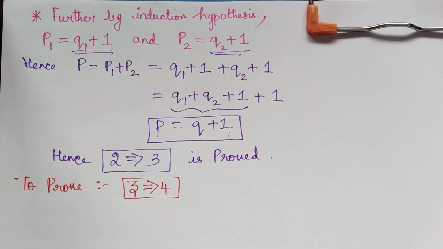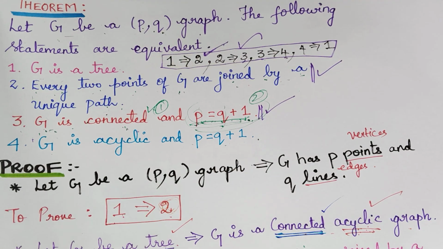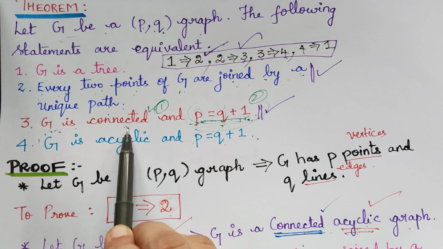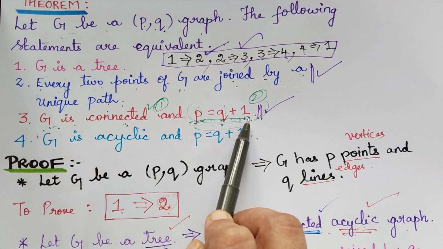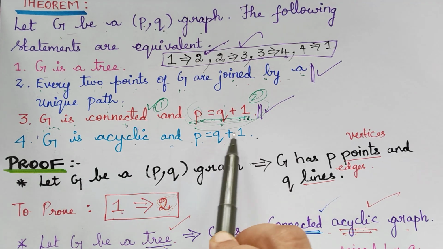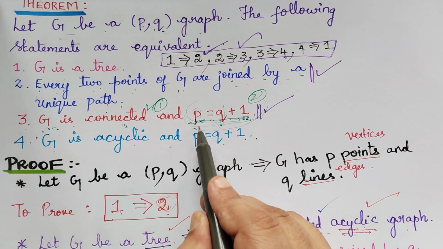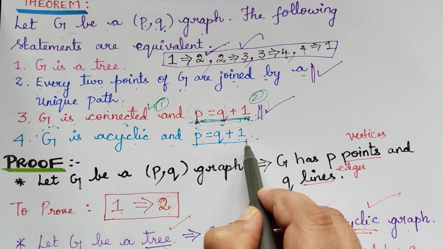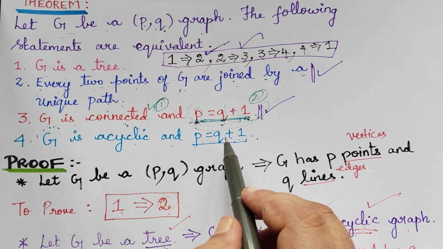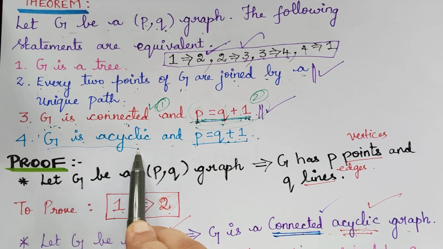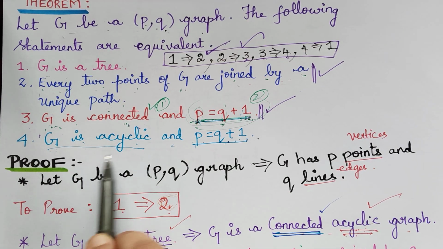Now in order to prove that 3 implies 4, we have to assume 3 first. That is, we have to assume that G is connected and P is equal to Q plus 1. And using this, we have to prove that G is acyclic and P equal to Q plus 1. This P equal to Q plus 1 is already there in 3. So obviously it will be applicable for 4. So no need to prove this one. But we have to prove that G is acyclic. So this is the only proof that we have to do.